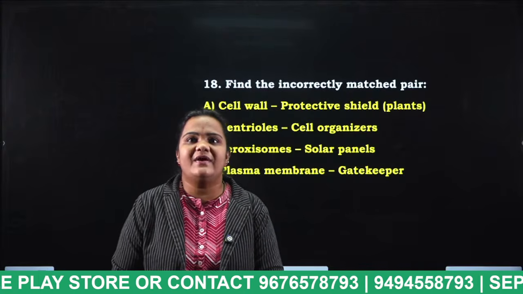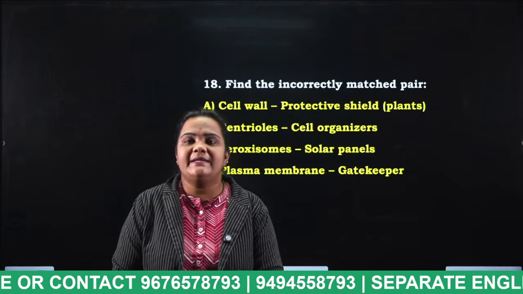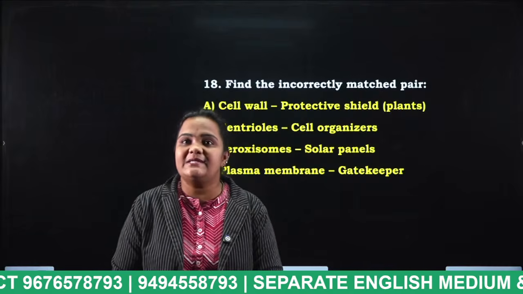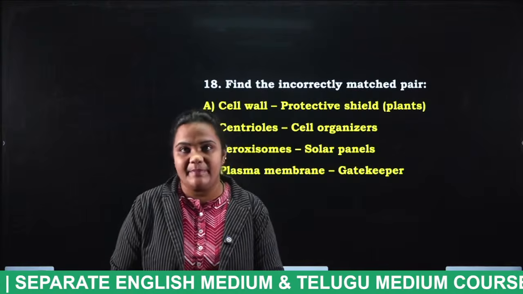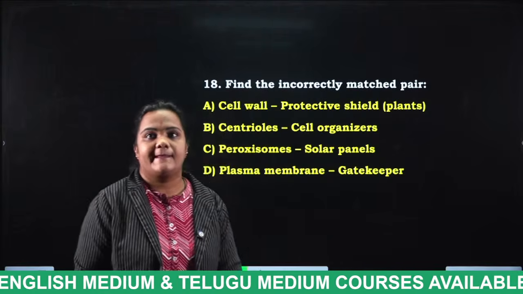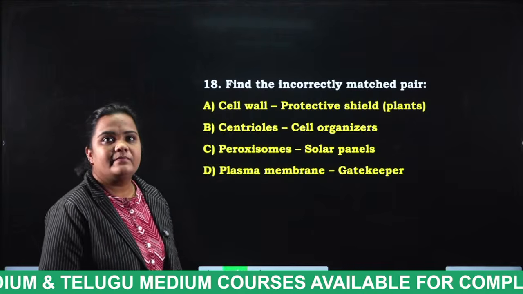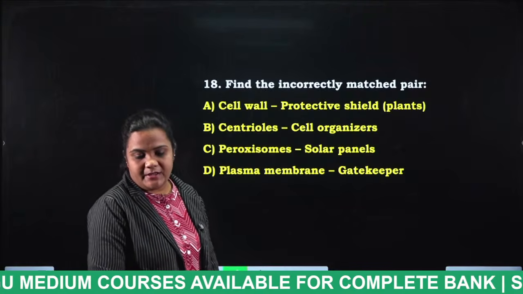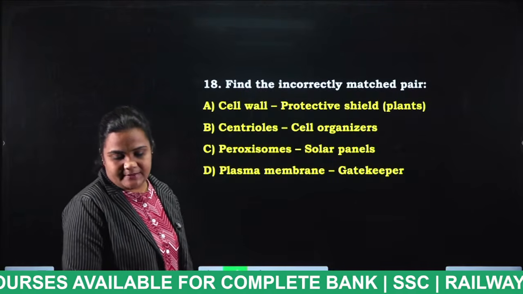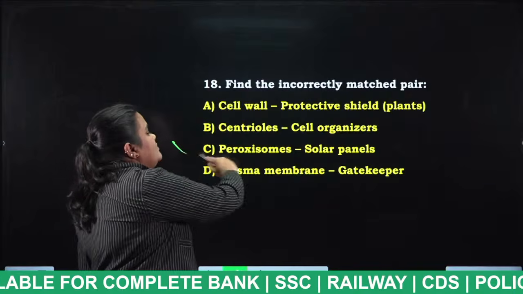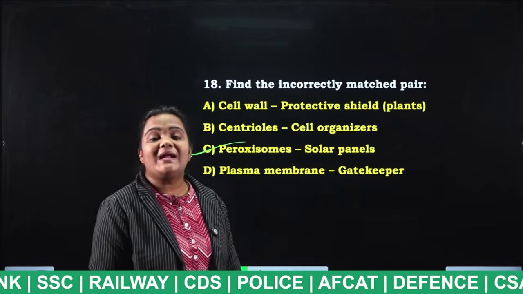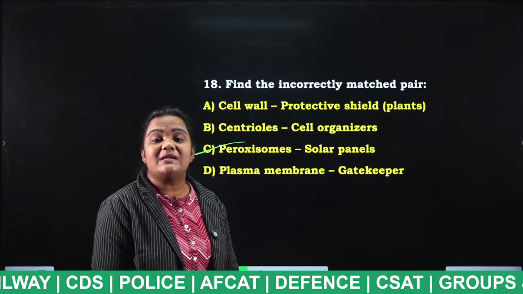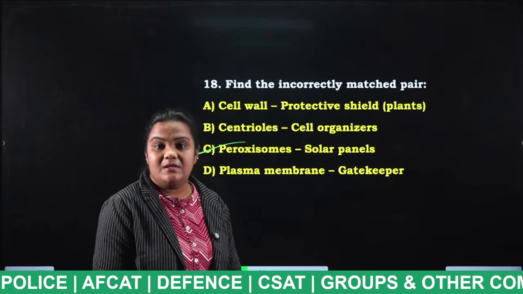What is the answer for this question? Tell me. In the given 4 pairs, which pair is incorrect, and mention the correct thing in that incorrect pair. I am getting your answers very late. Very good. Peroxisomes are not called solar panels. So what are the solar panels? Solar panels are chloroplasts.